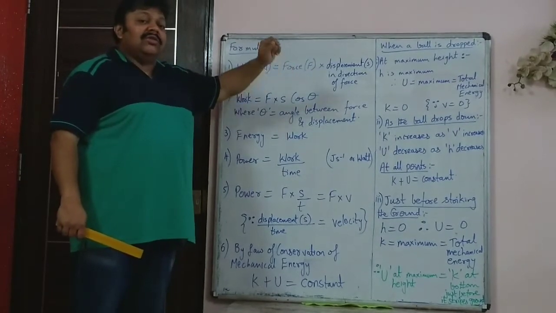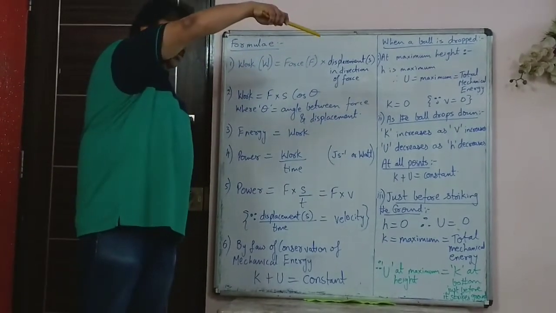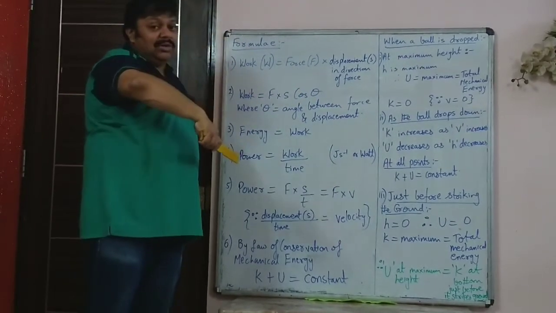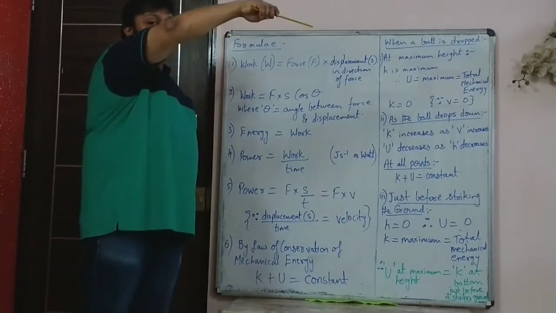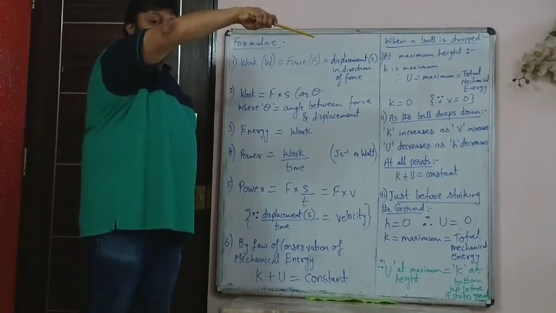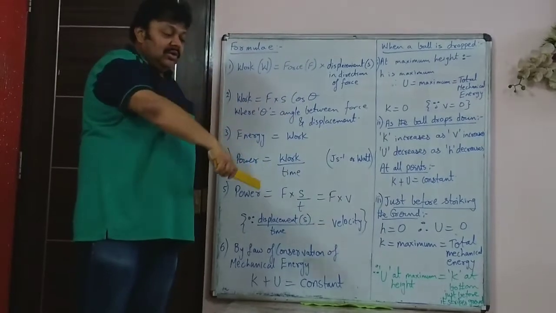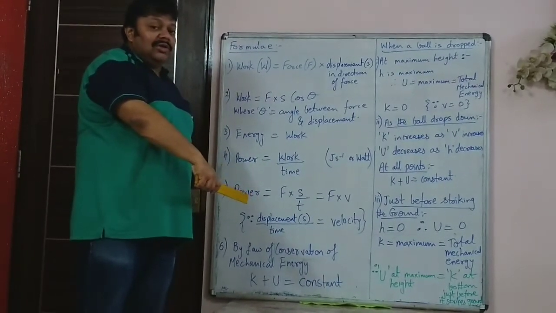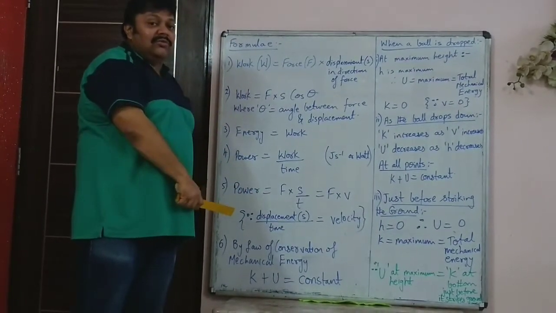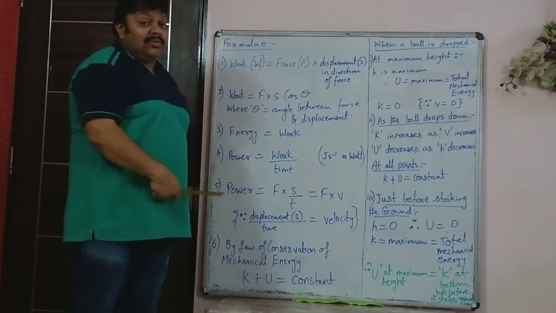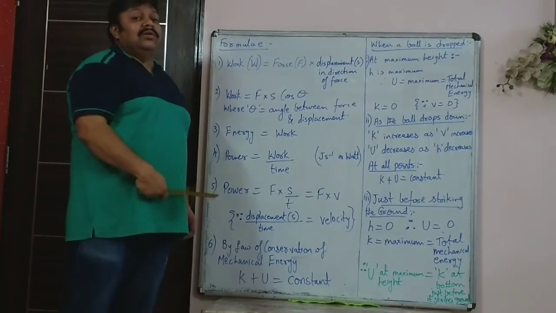Kinetic energy will be 0, because the ball goes to the maximum height, then it has to stop before it comes back. So velocity becomes 0, so kinetic energy at maximum height will be 0. Once it comes down, the entire energy of the oscillating pendulum at the mean position will be kinetic. Potential will be 0 at the mean position, because height is 0.